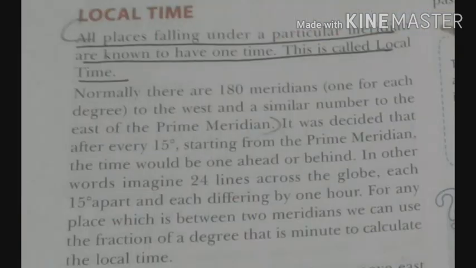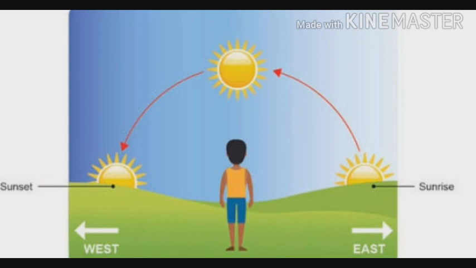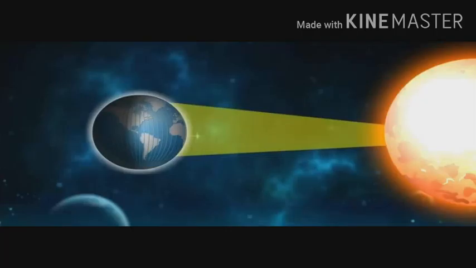Next we have local time. All the places that fall under the same longitude have the same time, which is called the local time of that area. This is the time when the midday sun is directly overhead at a particular place. As the sun rises in the east and sets in the west, when it is directly overhead, it is 12 noon. And the places on the same longitude come in front of the sun at the same time. So guys, as soon as the earth rotates, the earlier longitude moves ahead and the next one comes in front of the sun. So it is known at that place.